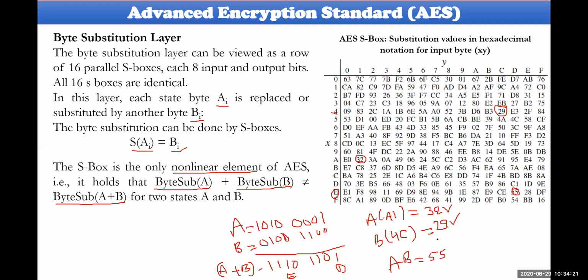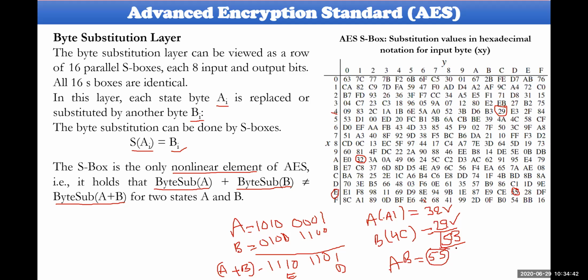Even then, if you add these two individual values, you could not get 5, 5 here. That is 1, carry 1. So actually 9, 10, 11, 11 in the sense B. So that is B. So 5 plus 2 plus 5, that is 5B. Actually we got 5B, but the A plus B value is 5, 5.